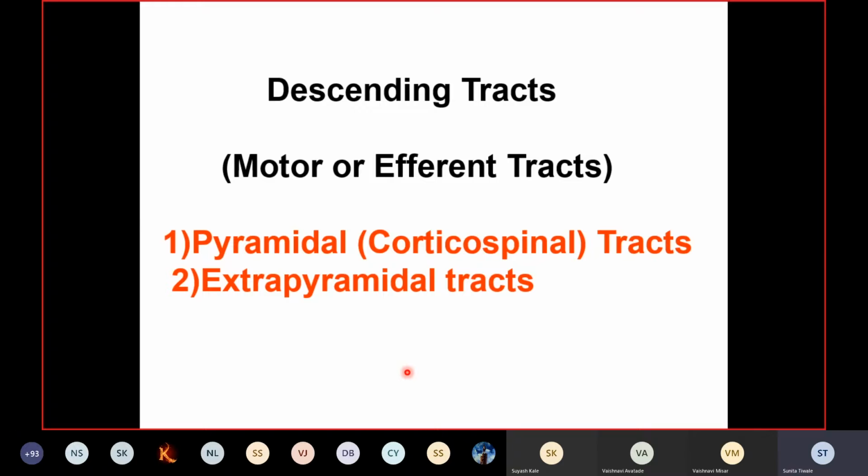Now, apart from these pyramidal tracts, there are certain other descending tracts which are labeled as extrapyramidal tracts. They are in addition to the pyramidal tracts, hence they are labeled as the extrapyramidal tracts.